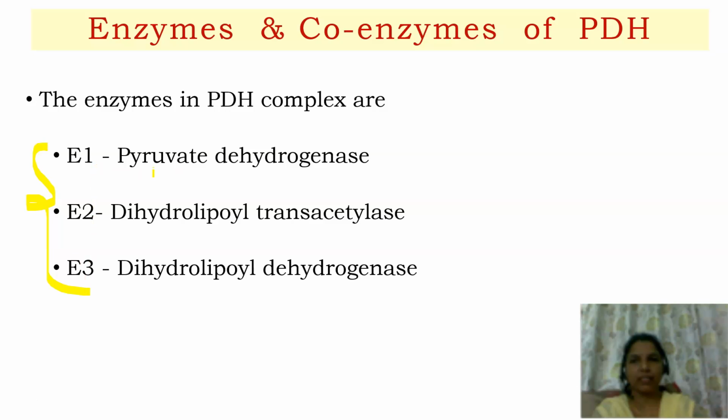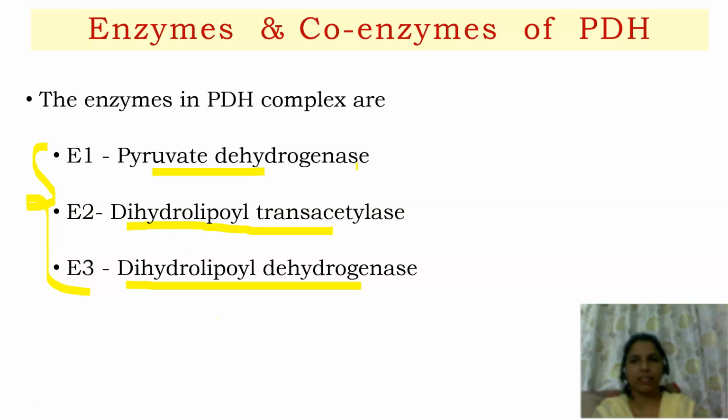The first one is the name itself, pyruvate dehydrogenase. The second enzyme, E2, is called dihydrolipoyl transacetylase. The third one is dihydrolipoyl dehydrogenase. Just examine these names and understand, then you can very easily understand the process of the reaction.